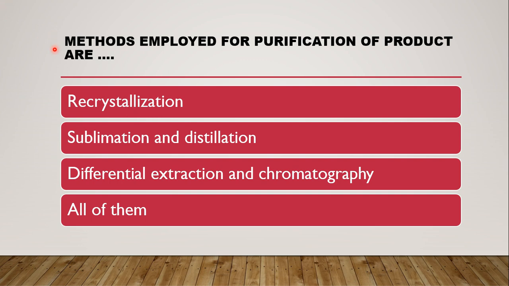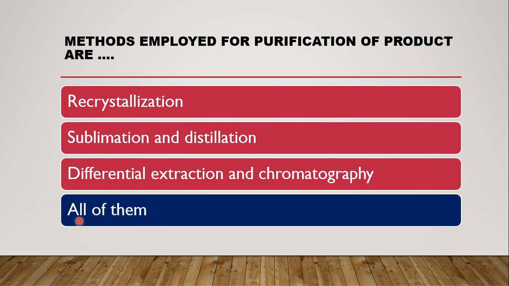The next question is: methods employed for the purification of products are. Different methods employed for the purification of organic compounds are, whether it is recrystallization, sublimation and distillation, differential extraction and chromatography, or all of them. The correct answer is all of them. Methods employed for purification of organic compounds are recrystallization, sublimation, distillation, and differential extraction and chromatography.